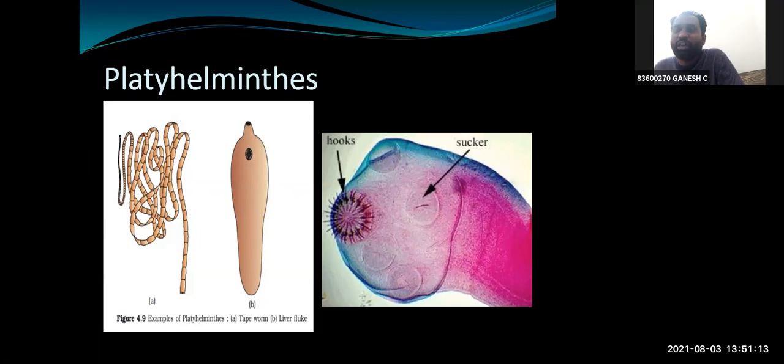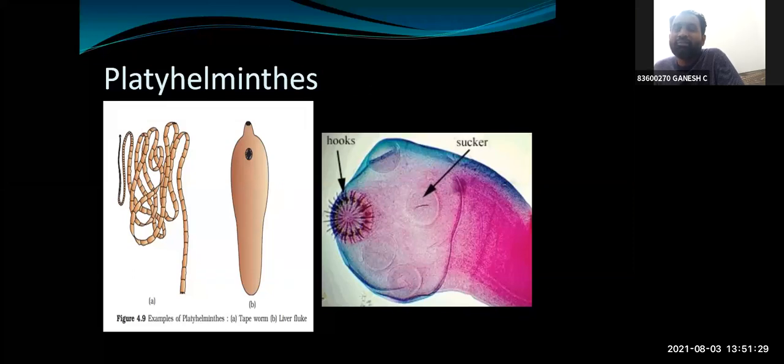So, there is a mnemonic. Okay, MS Dhoni rocks cricket match. Please write down this. There is a mnemonic. MS Dhoni rocks cricket match.